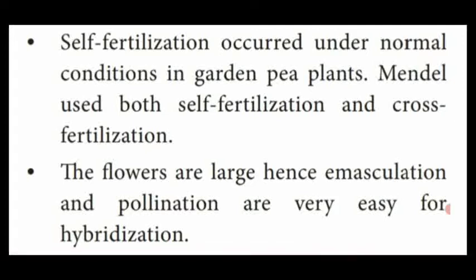Next, the flowers of the pea plants are very large. Hence, emasculation, means removal of pollen grains from the bisexual flower, is easy. And the pollination process is also very easy for hybridization. So these are all the characteristic features present in the pea plant. That's why Mendel selected the pea plant for his hybridization experiment.